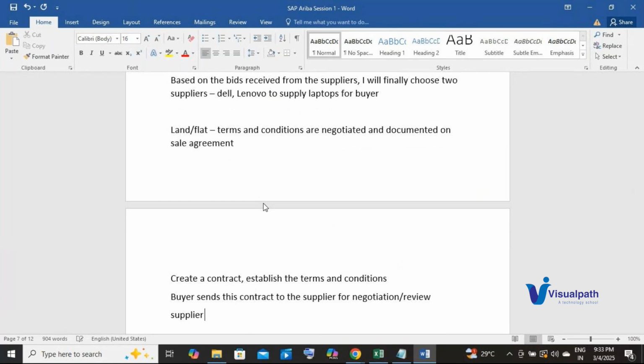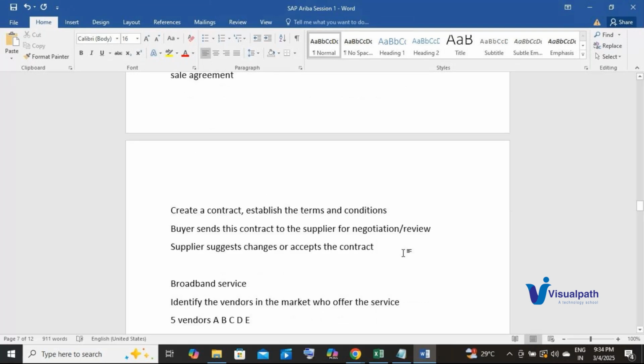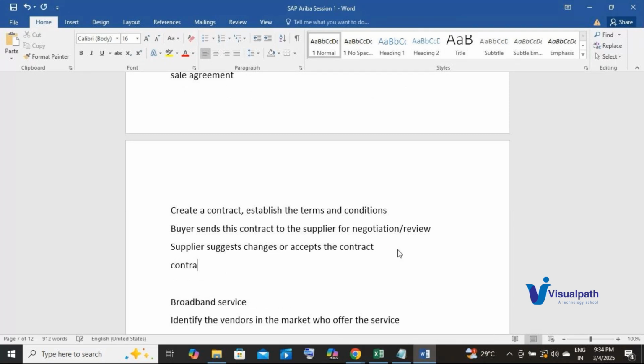Supplier suggests changes or accepts the contract. Okay, and the contract is signed. Okay, this is what we generally do, right?